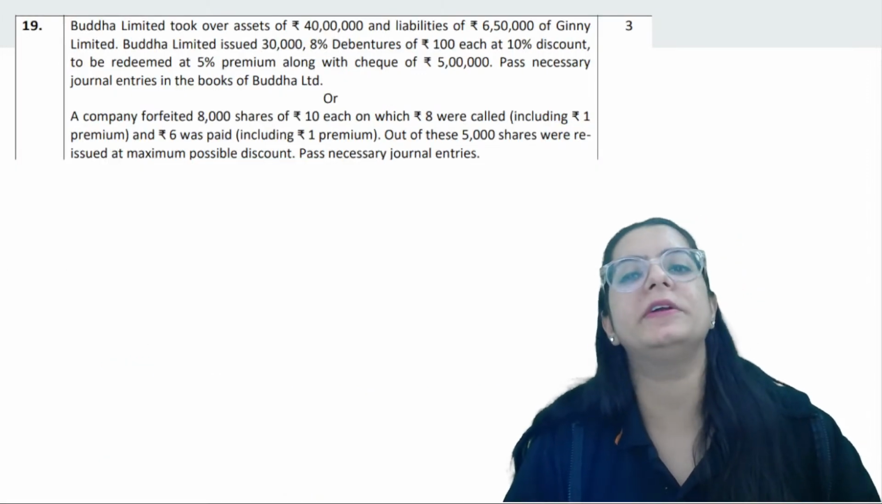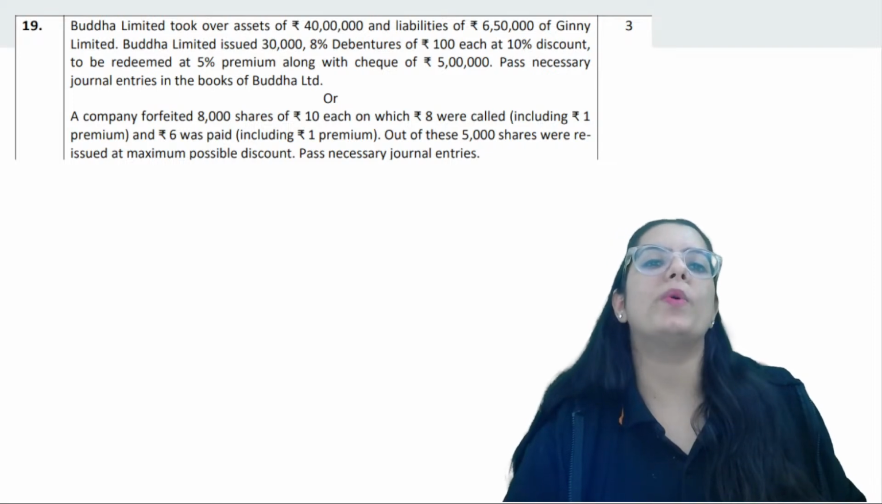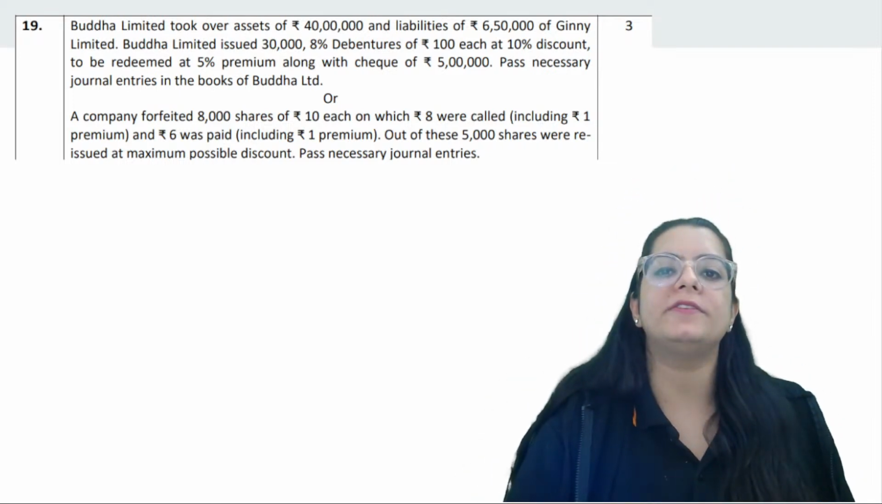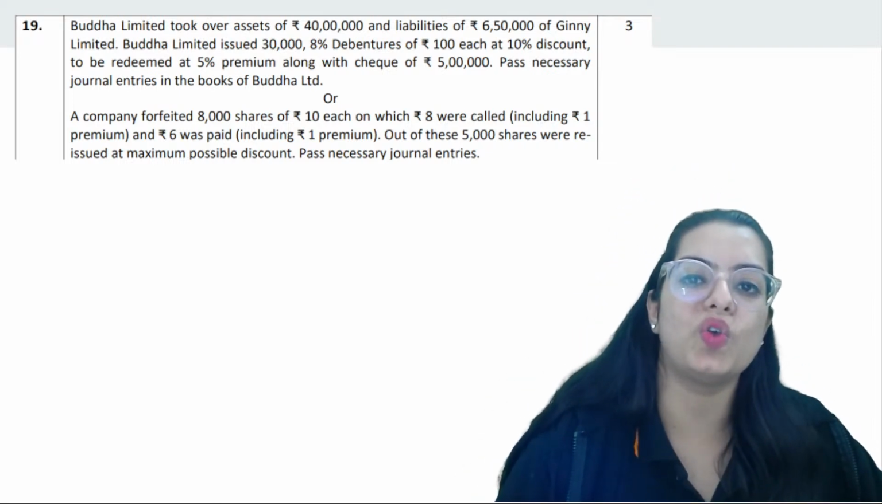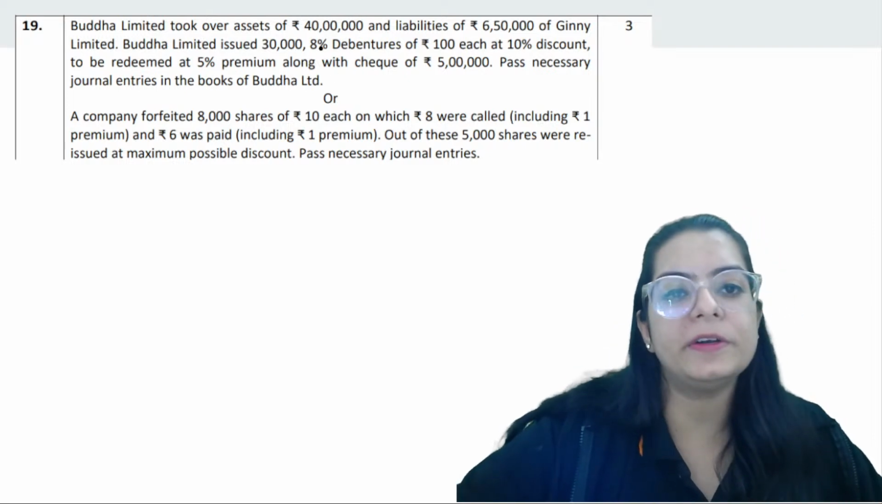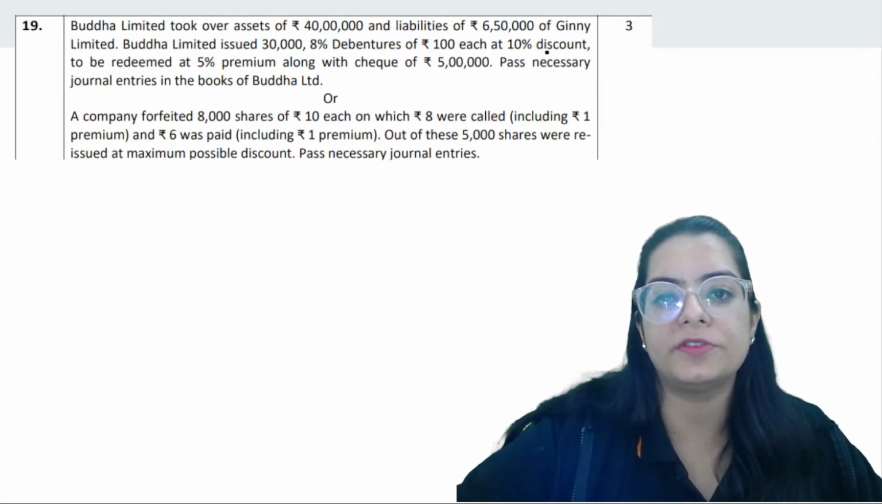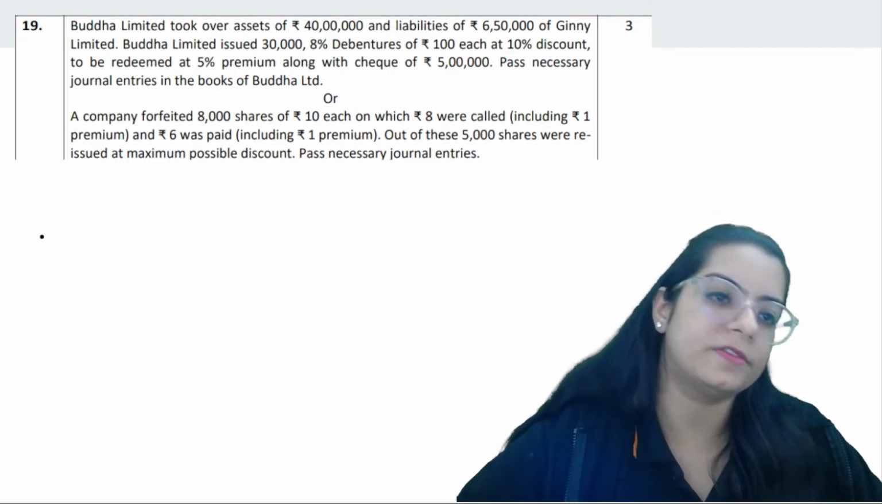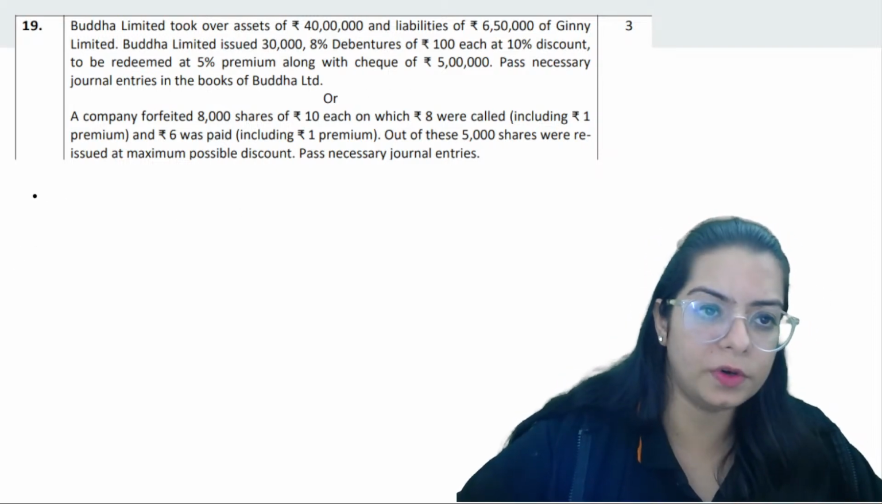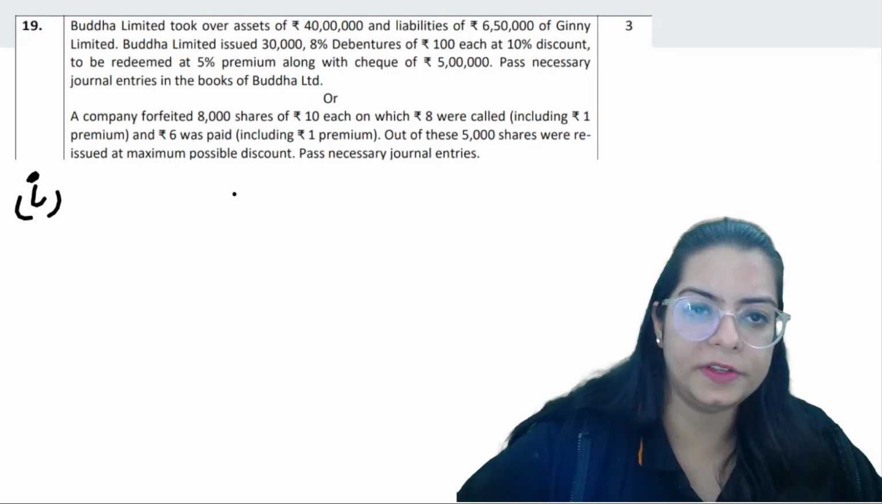Next is Buddha Limited, question 19. It took over assets of 40 lakh and liabilities of 6 lakh 50 thousand of Gimni Limited. Buddha Limited has issued 30,000 8% debentures of 100 each. Pass journal entries. So let's pass the journal entries for this.